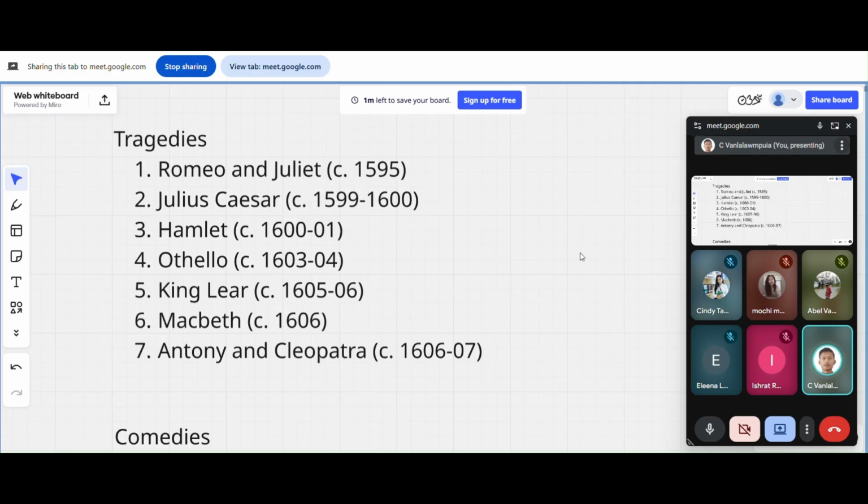Greek tragedy should have this hamartia, a fatal flaw. For example, in Macbeth, what is the hamartia? Hamartia means fatal flaw, a big mistake done by the main character. So in Macbeth, the hamartia is that Macbeth became too corrupted and too ambitious. He really tried to become the king of Scotland, right? And he was so determined to achieve his ambition, whatever it takes, even if it meant killing King Duncan. So this is the fatal flaw.